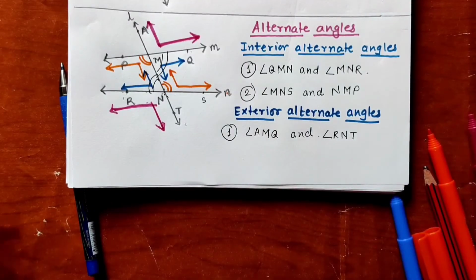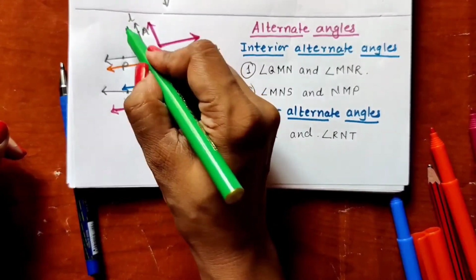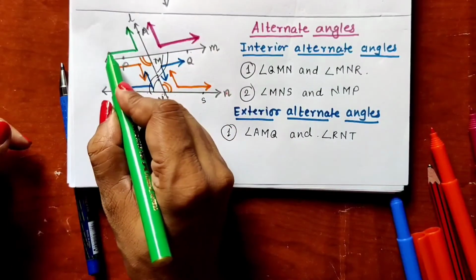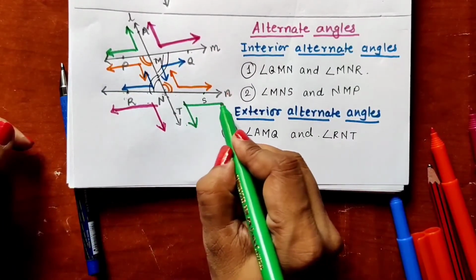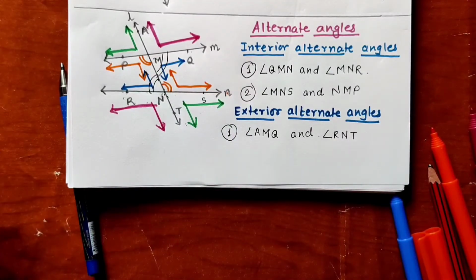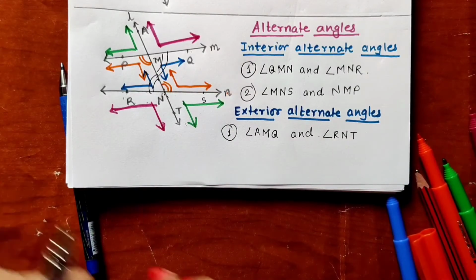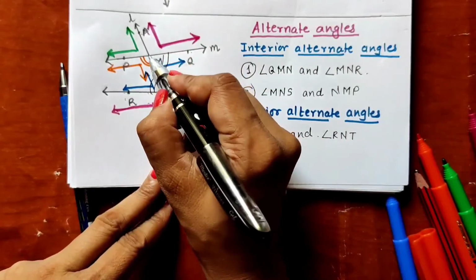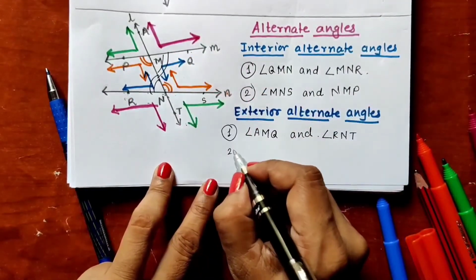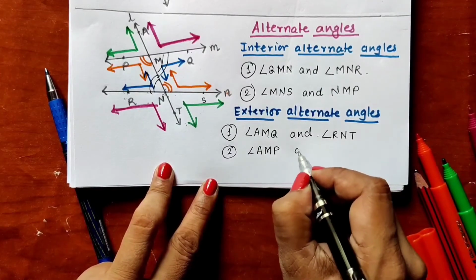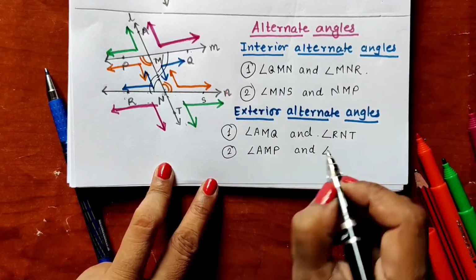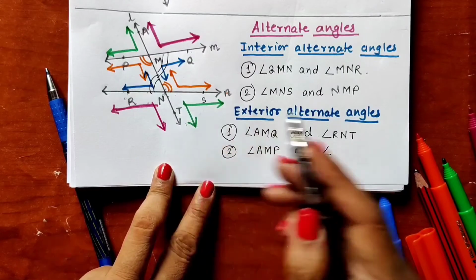Now let us see next pair. Upward direction of the transversal, left hand side of the transversal, downward direction of the transversal, right hand side of the transversal. What are the names? Names are angle AMP and angle SNT.